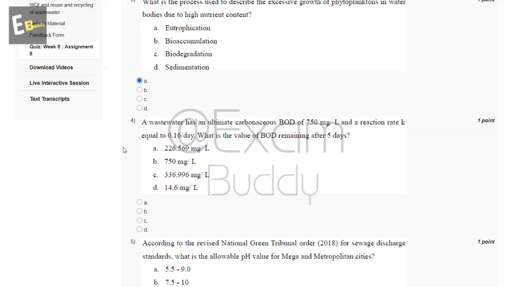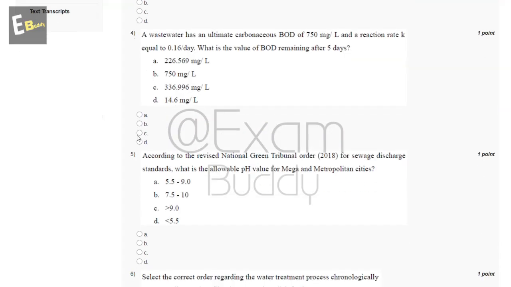rate K equal to 0.16 per day. What is the value of BOD remaining after 5 days? So these are the options and the answer of our fourth question is C.